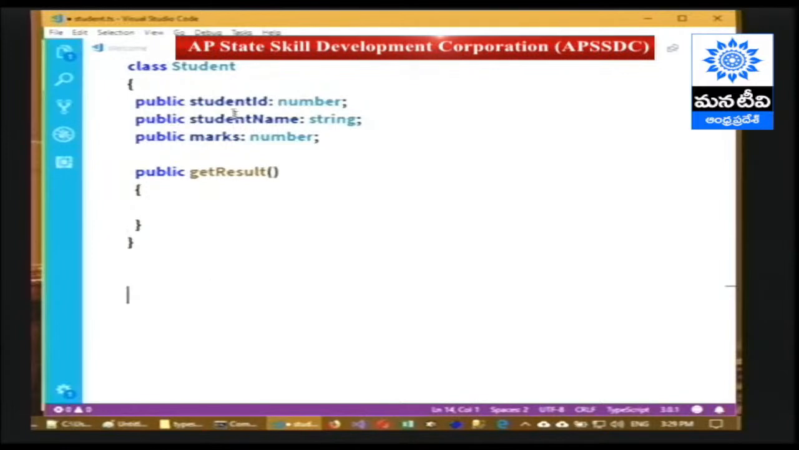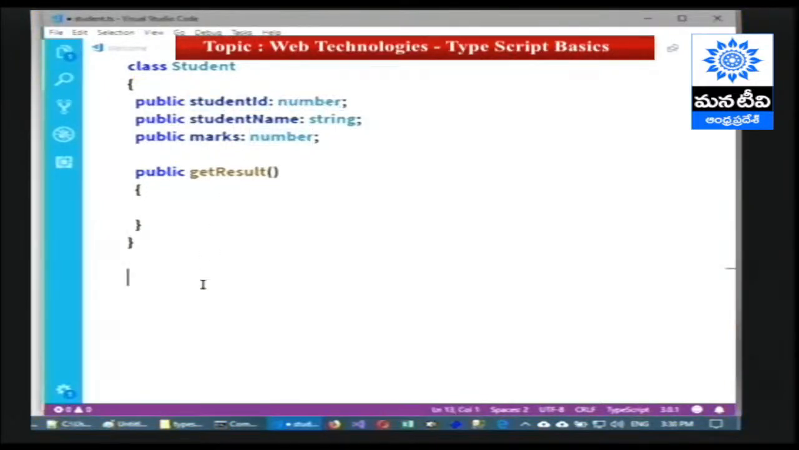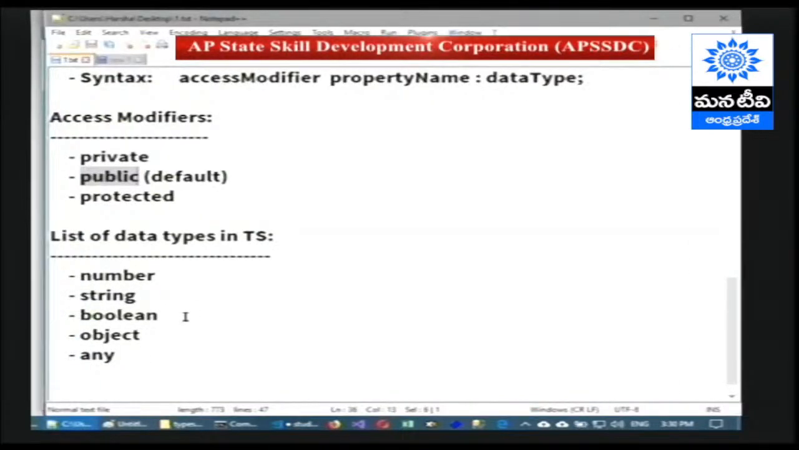Then we have to mention that property name followed by the data type. So we can use the data types called number, string, boolean, object, any. If you want to store an object of a particular class, we can provide object, or we can use the name of the class also as a data type. Then the remaining we can understand: string is a collection of characters, boolean is true or false, any means any type of value. Even it can be used for storing object literals inside the properties.